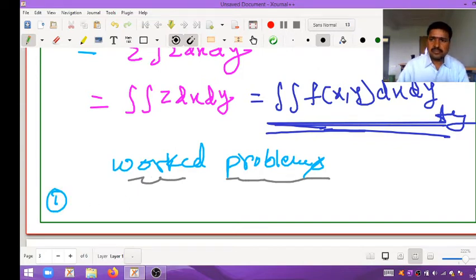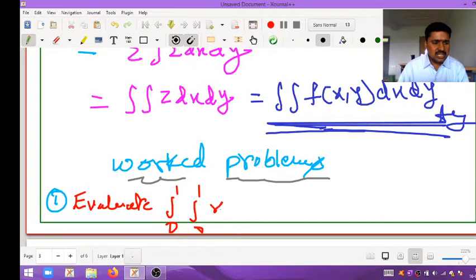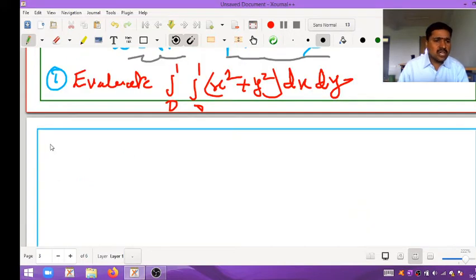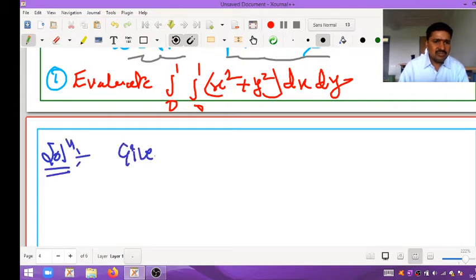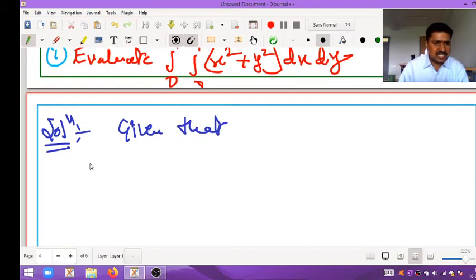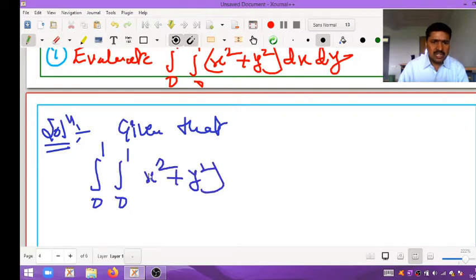Evaluate integral 0 to 1, integral 0 to 1, x square plus y square into dx into dy. So the given problem, write as it is. This is nothing but integral 0 to 1, integral 0 to 1, x square plus y square into dx into dy.